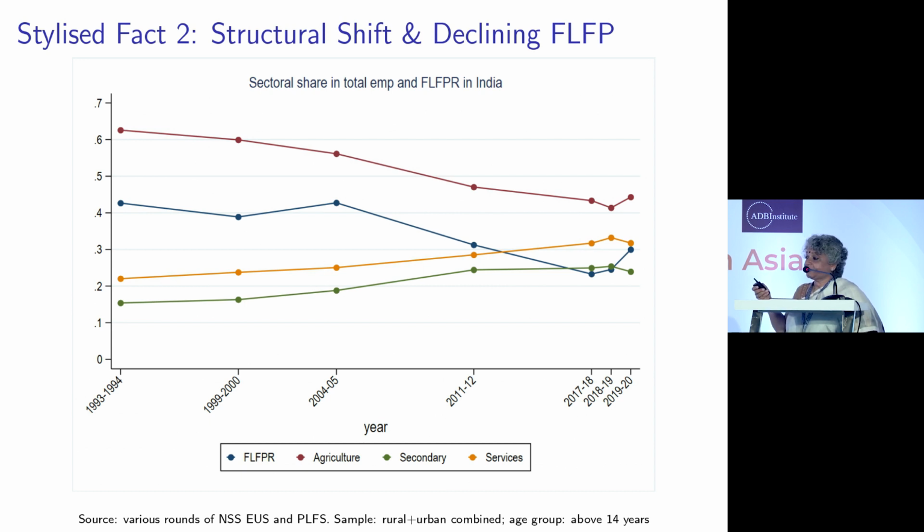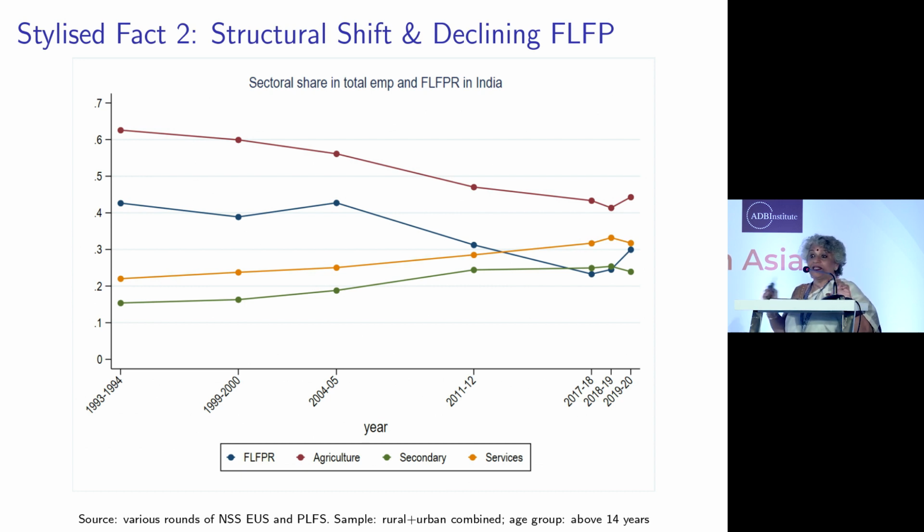And you see that if you look at the red line, which is agriculture, and the blue line, which is female labor force participation rates, they almost run parallel. So as the share of total employment in agriculture went down, that period and that trend coincides almost completely with the decline in female labor force participation rate.